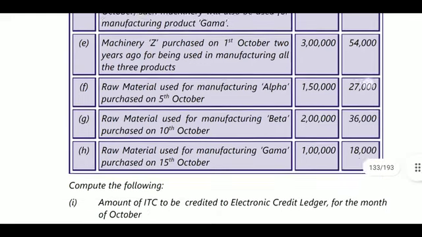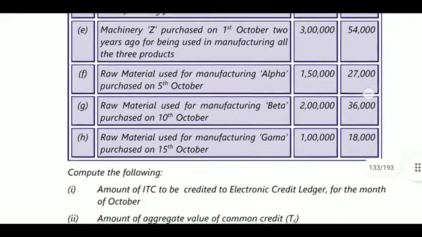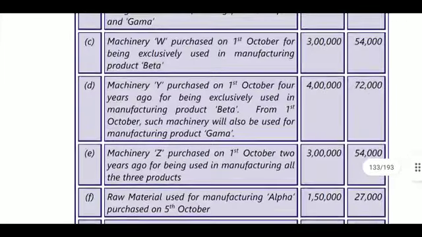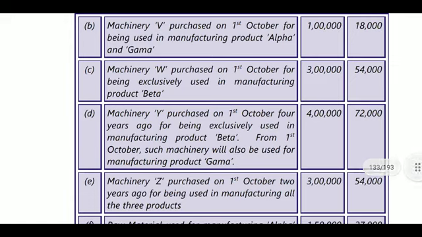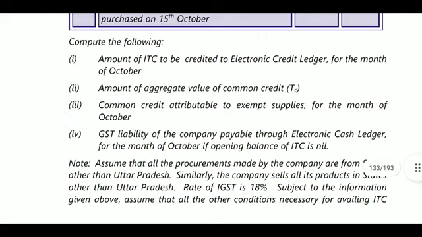But out of this, the 36,000, 54,000, 72,000, whatever is there, which is exclusively used for beta products, they may have their aggregate common credit. So on this aggregate common credit, you must remove whatever amount is related to exempted supplies. So next, calculate, compute the following.